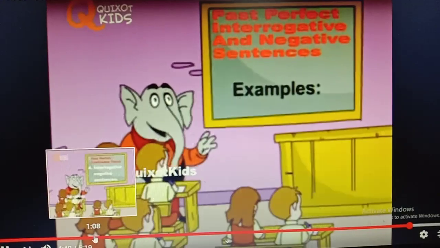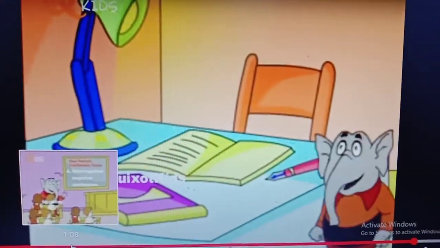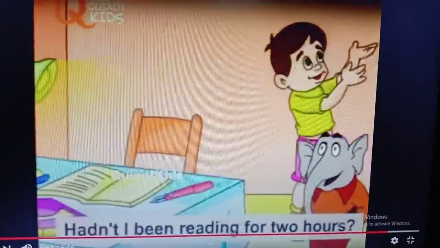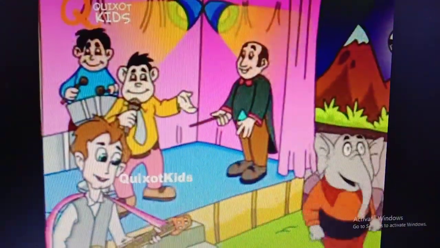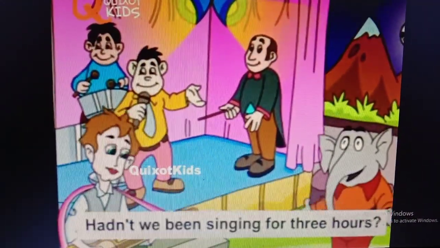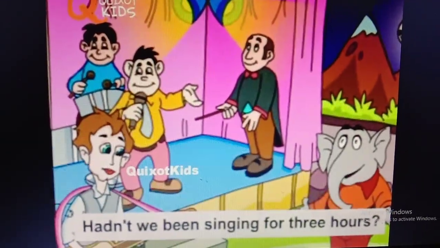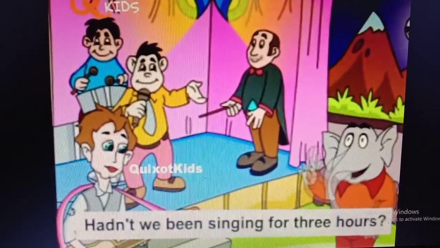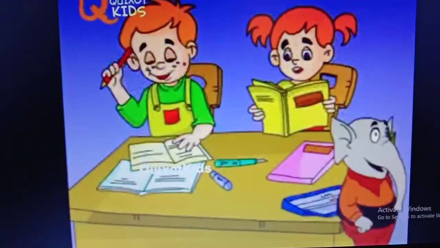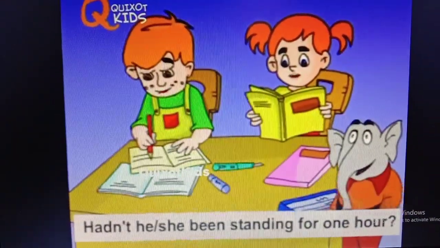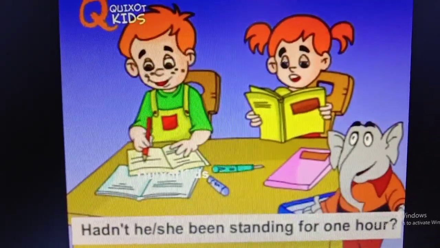Examples: Hadn't I been reading for 2 hours? Hadn't we been singing for 3 hours? Hadn't you been playing since the morning? Hadn't he or she been standing for 4 hours?